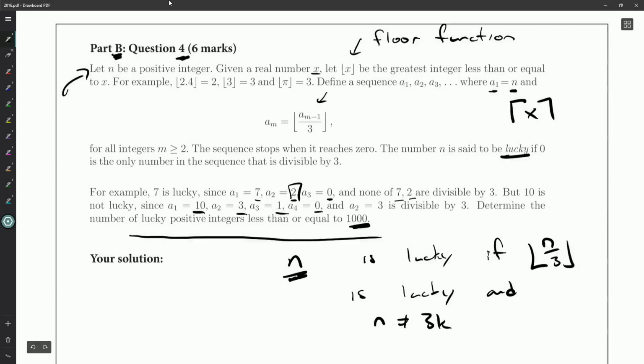Not a bad question. I'm sure there were other ways to do the question, rather than just this sort of working backwards and taking lucky numbers to produce more lucky numbers. But I certainly liked it. I like the simplicity of the tree and things like that. Yeah, so that finishes off Part B of our contest.